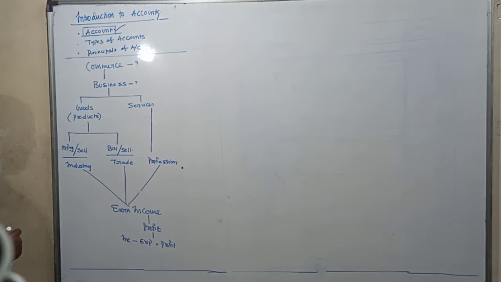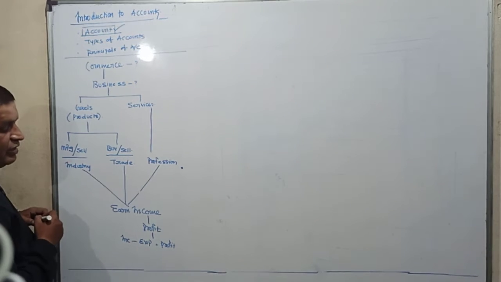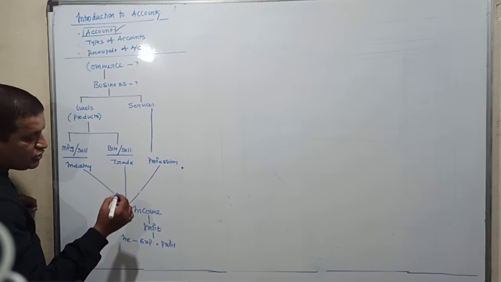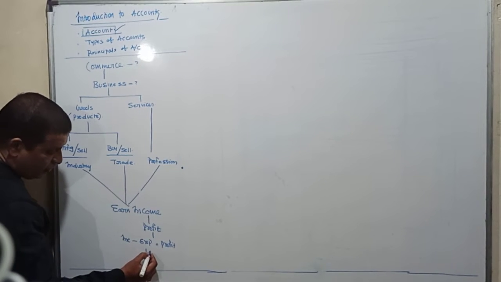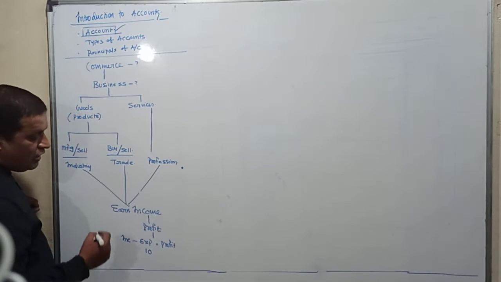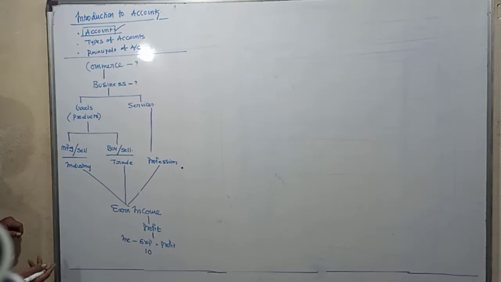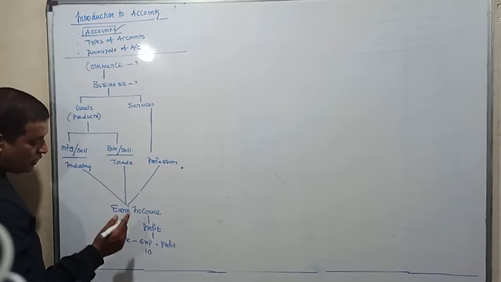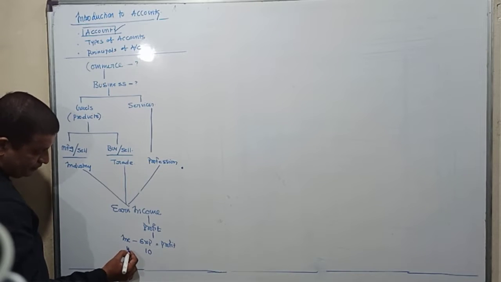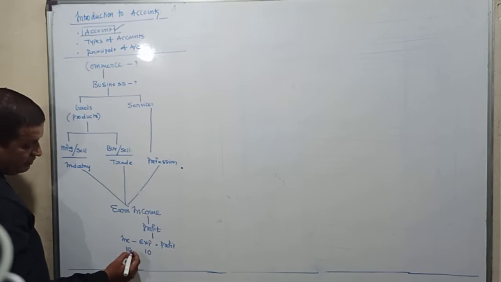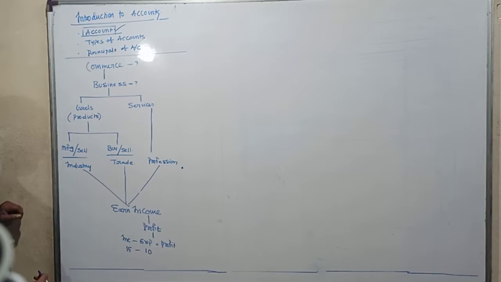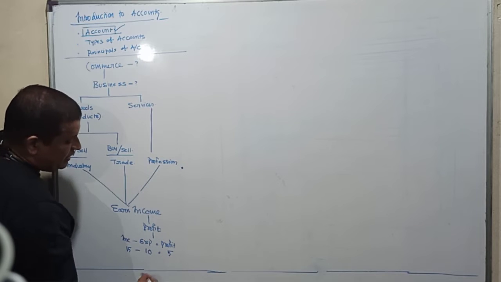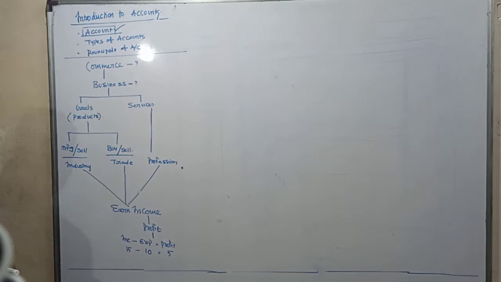Now I told you, I bought a product for 10 rupees. When I purchased the product, money is going out. If money is going out, it is called as an expense. So 10 rupees has gone out. Now when I sold the product, money is coming in. When money is coming in, it is referred to as what? It is referred to as income. So income is 15 rupees minus expenditure is 10 rupees, and the difference is what? 5 rupees, and that is referred to as profit.